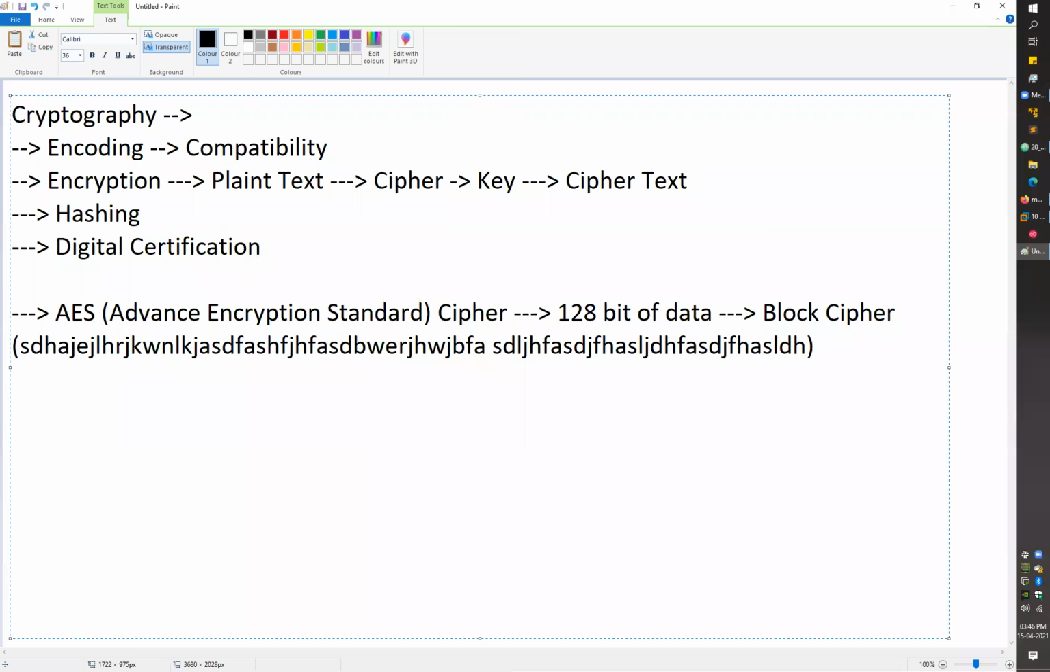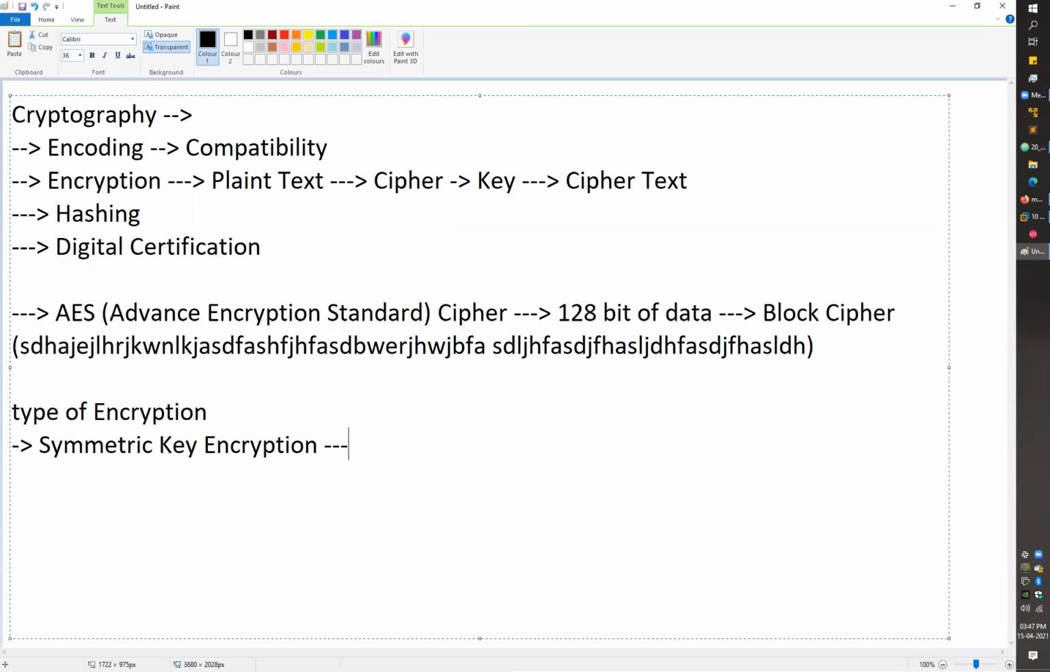So what is a block cipher? At this point, you need to know a few other things. The first thing you need to know is what is a symmetric cipher, and then what is an asymmetric cipher. Here we have two types of encryption. The first one we have is symmetric key encryption.